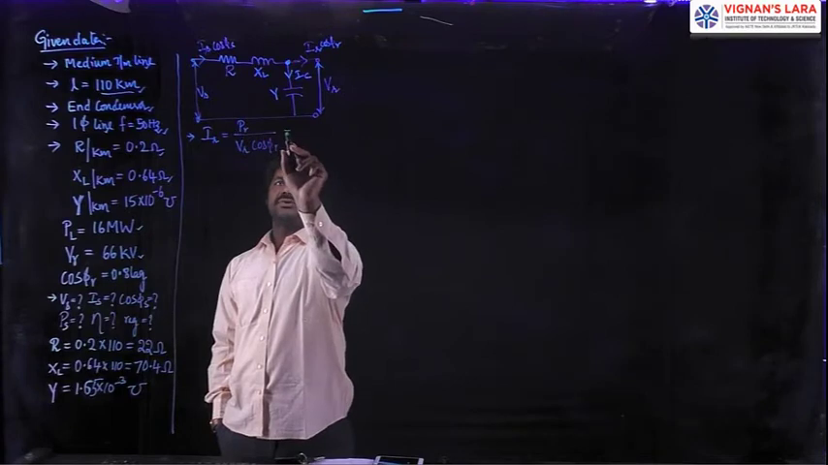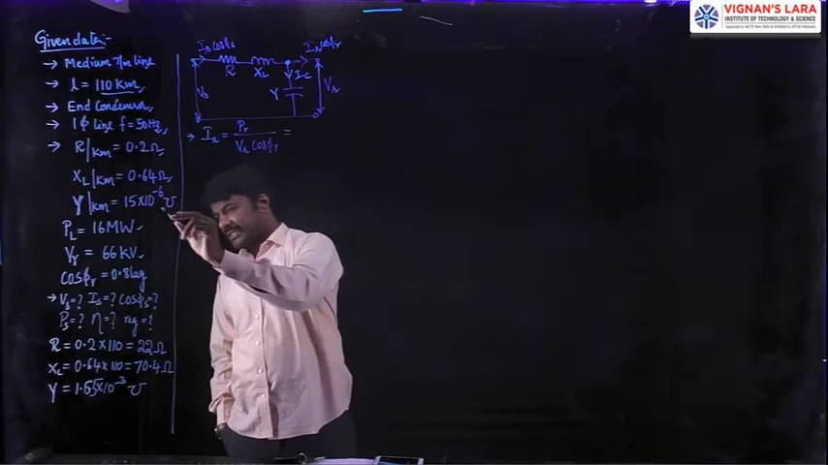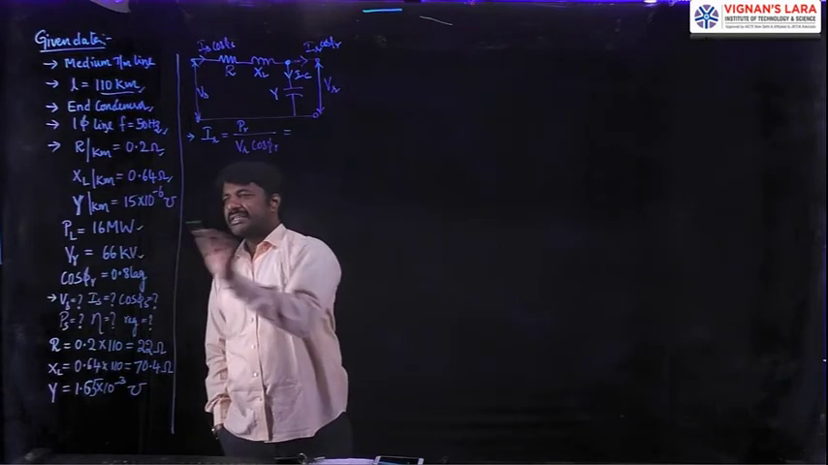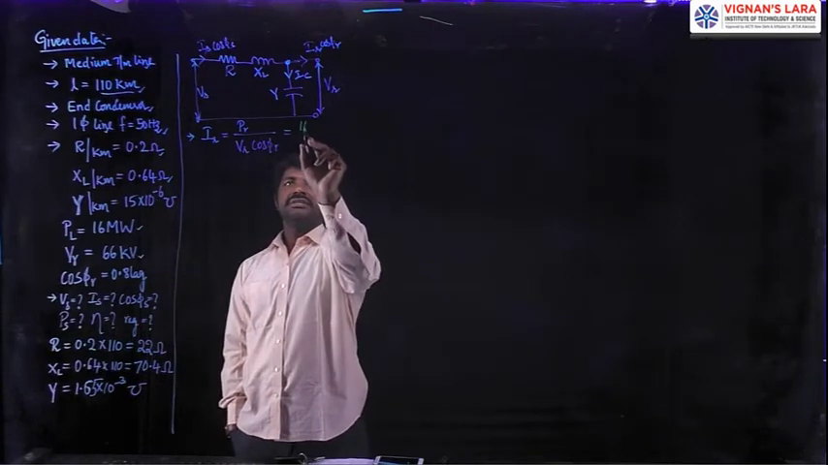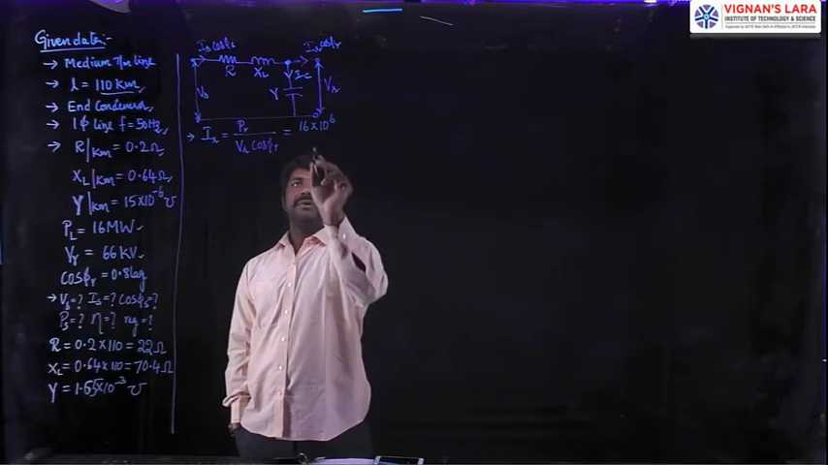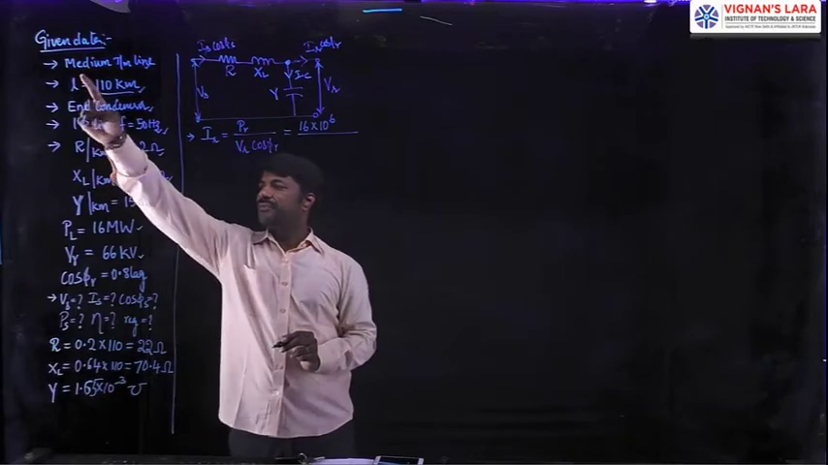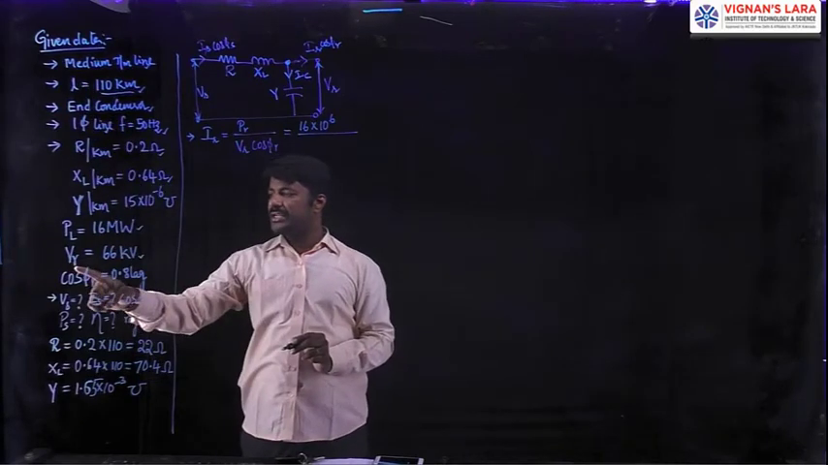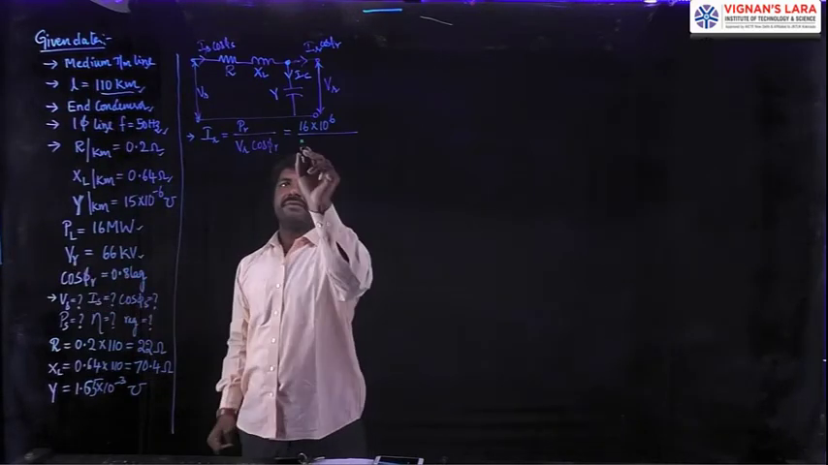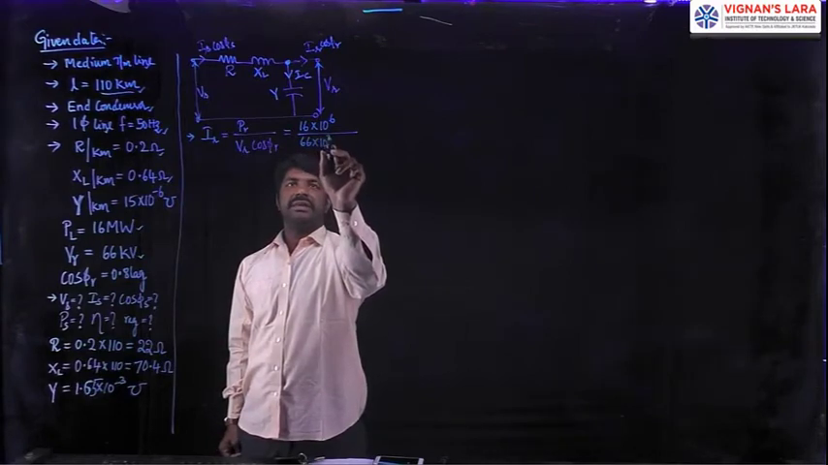Substituting the values, as it is a single phase line, the power value PR is 16 megawatts. So 16 into 10 power 6, mega being 10 power 6, divided by the voltage on the receiving end side. If you check the data, the voltage on the receiving side is 66 kV, so its value is 66 into 10 power 3.